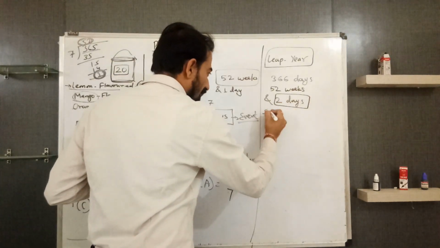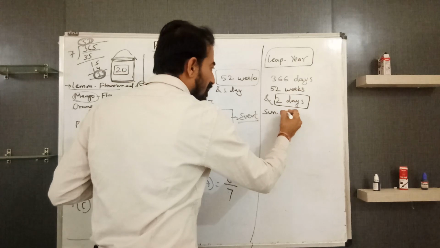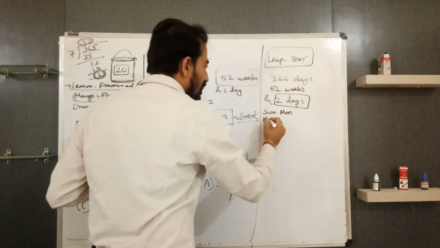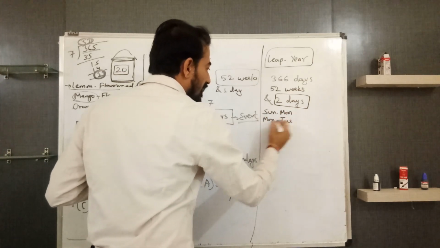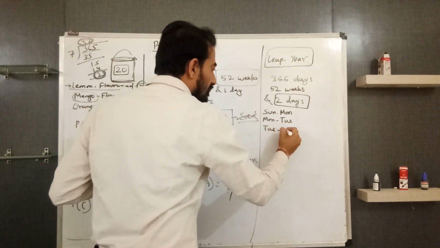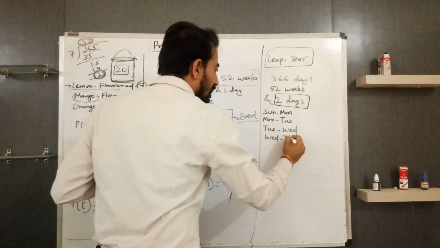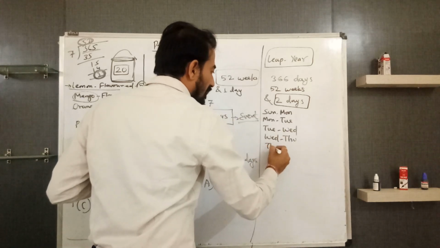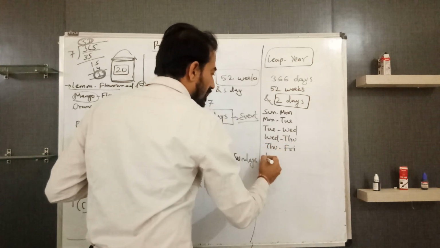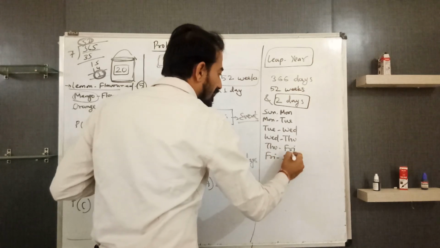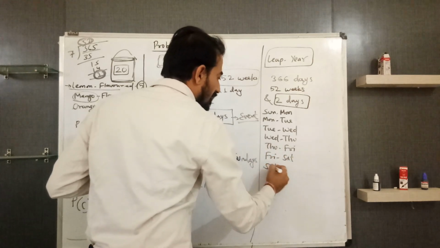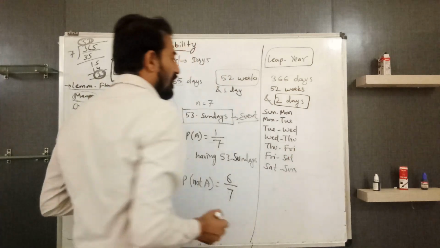So these 2 days may be Sunday, Monday; Monday, Tuesday; like this you will have; and last Friday, Saturday and Saturday, Sunday.